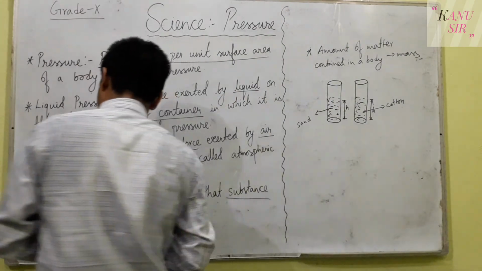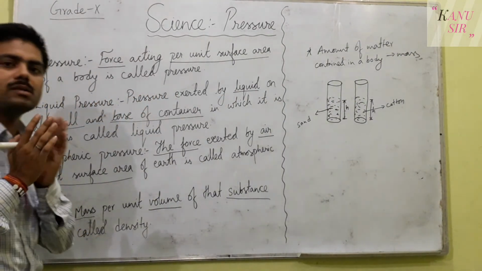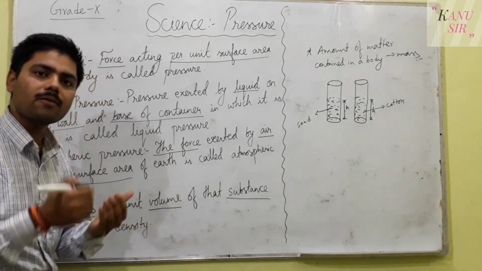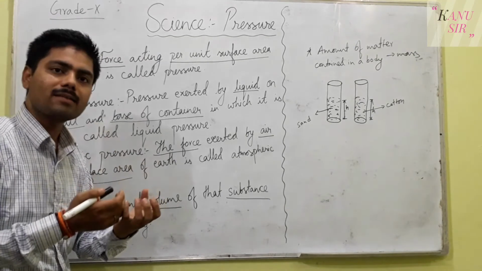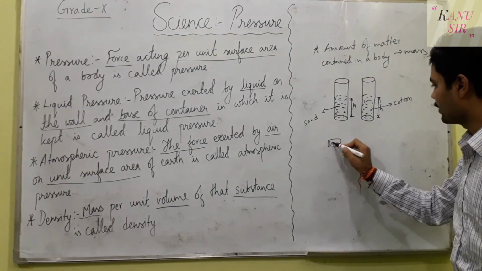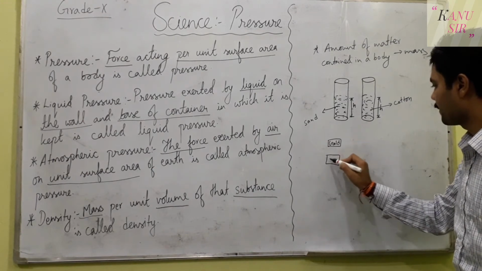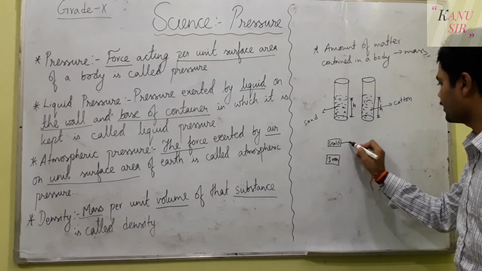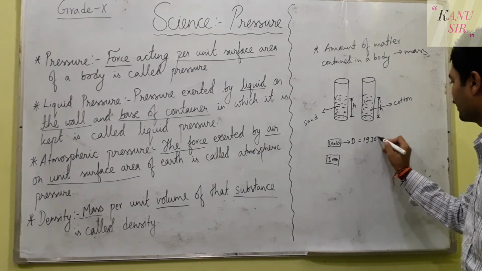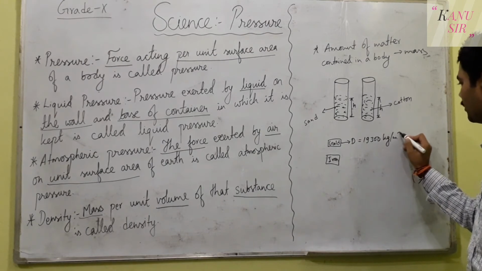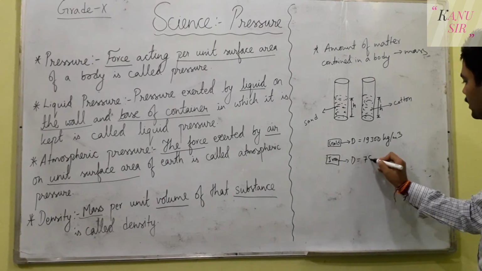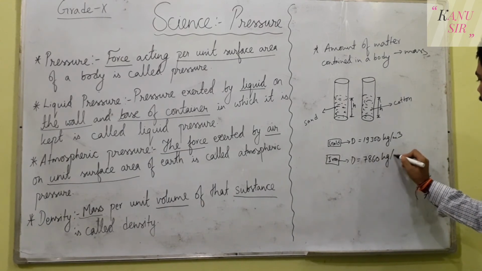You can understand the meaning of density in simple terms for grade 10 students: it is like heaviness. So the more heavy the object, the more density the object has. Let us take two objects, gold and iron, and their densities. The density of gold is 19,300 kg per meter cube, and the density of iron is 7,860 kilogram per meter cube.